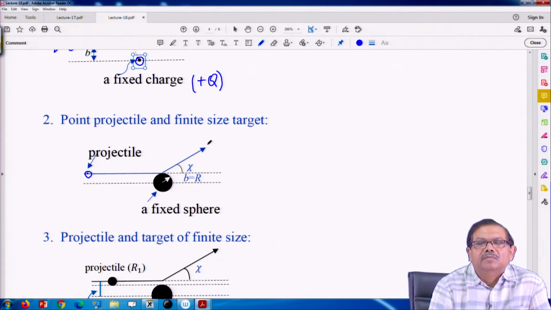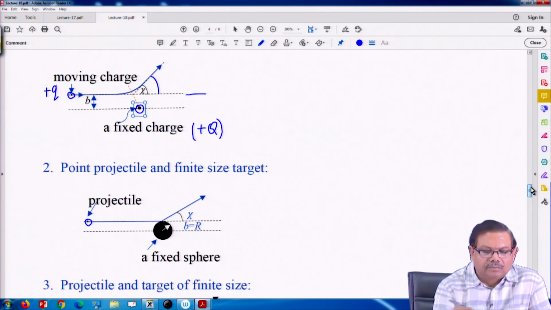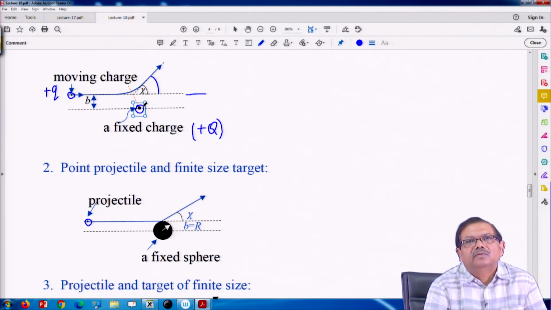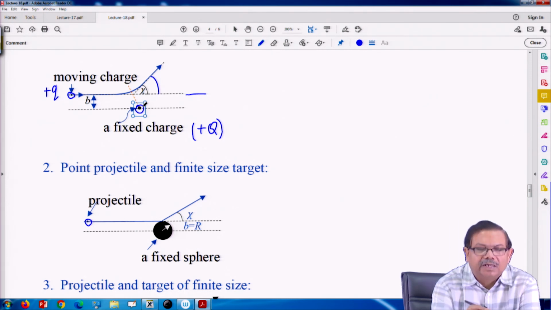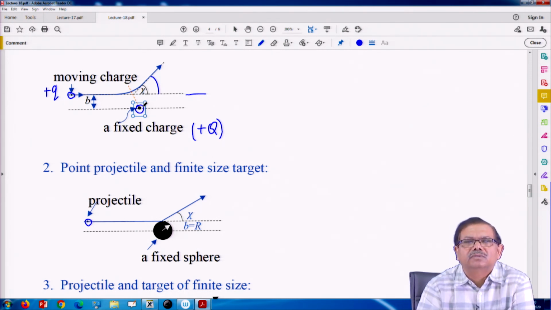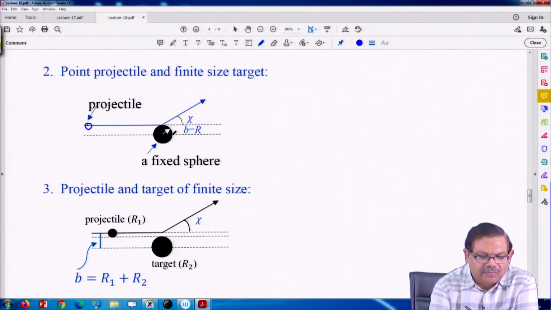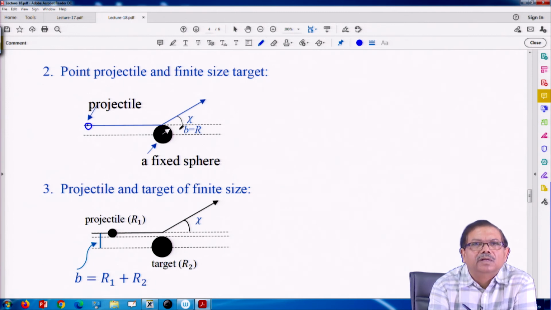So, scattering may be because two particles collide. In the other case they never come in contact, but its path is changed because there is an electric force acting on it. So, that is also collision. Okay. So, in this case there is a zone, and only if this particle goes inside that zone is it deviated.